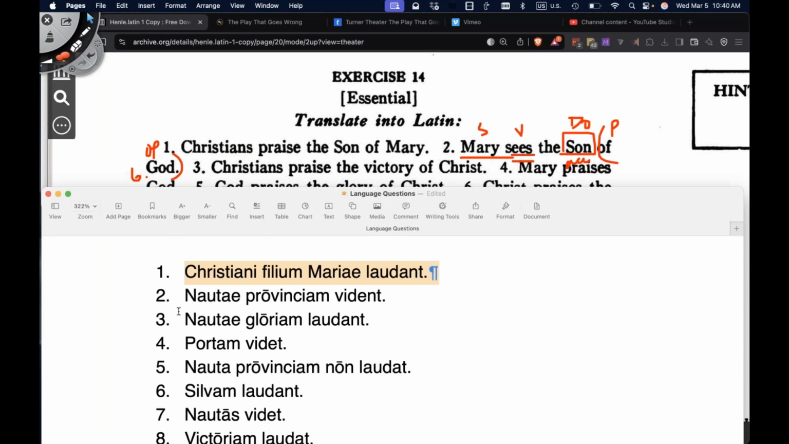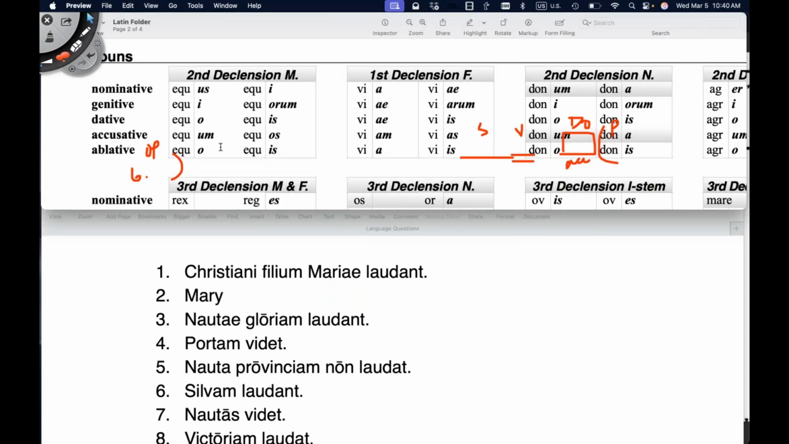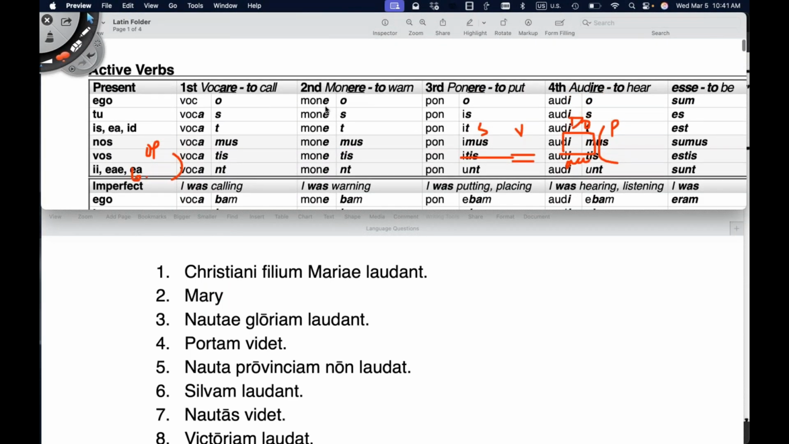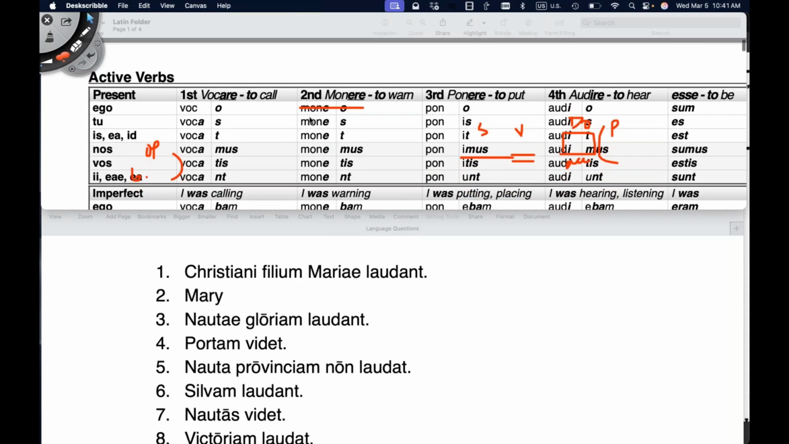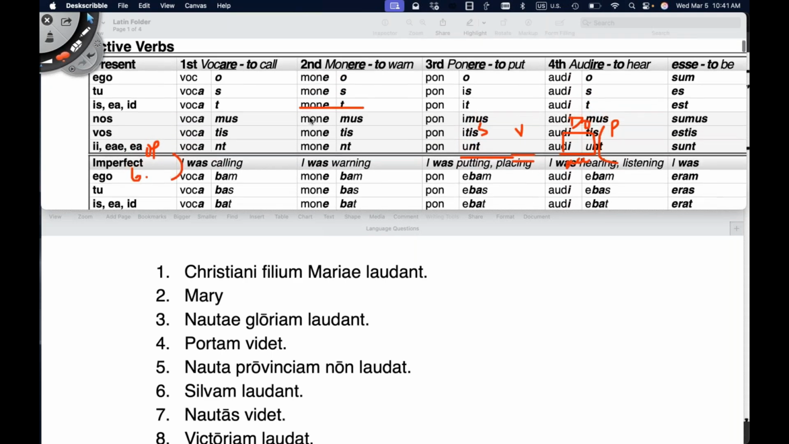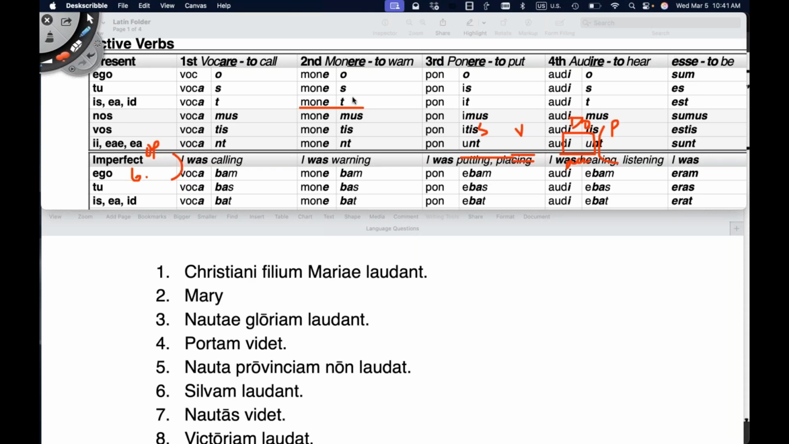All right, let's translate this. So we have Mary, and she sees. If we go to the chart and we go up to video, videre, which is going to act like moneo, monere. Here we have moneo, I warn, mones, you warn, monet, he, she, or it warns. We're going to use this ending, and we're going to replace mon- with vid-. So video, vides, videt: he, she, or it sees.